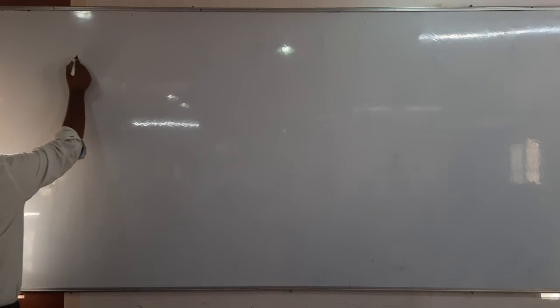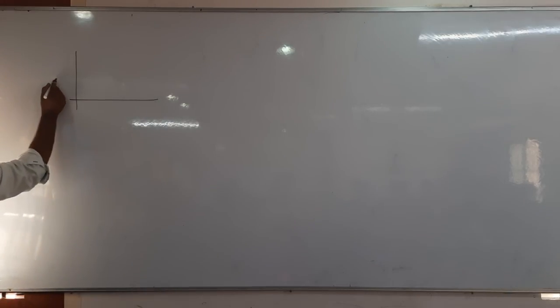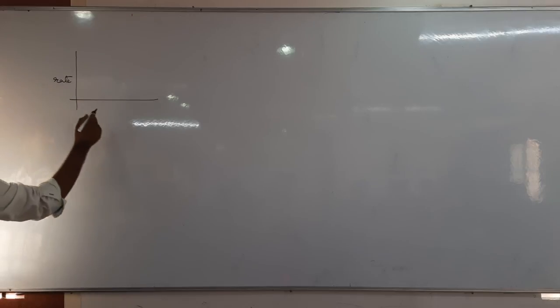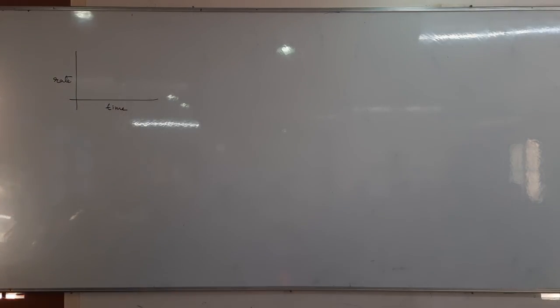Okay, let us take the graph. Take down this. A graph is plotted between rate versus time. Let us see first is rate of evaporation or rate of condensation.